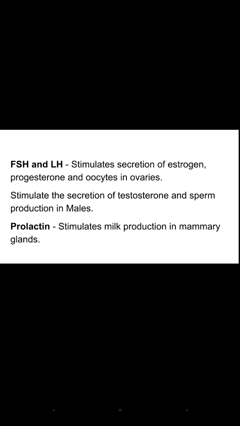FSH and LH function to stimulate the secretion of estrogen, progesterone and the oocytes in the ovaries. They also stimulate the secretion of testosterone and sperm production in the males. Then prolactin is responsible for stimulating milk production in the mammary glands. So oxytocin is responsible for milk ejection, while prolactin is responsible for milk production.